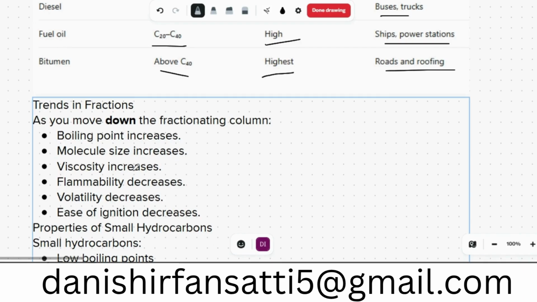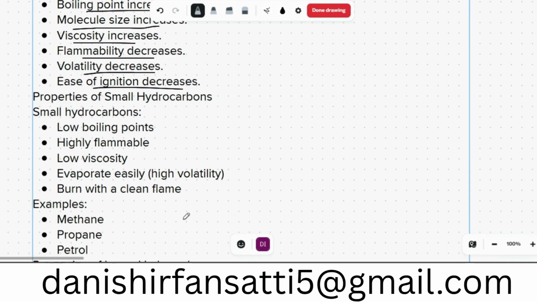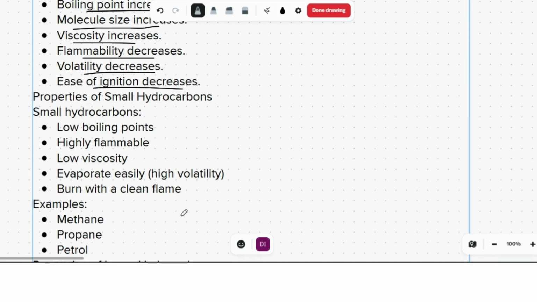Trends in fractions. As you move down the fractionating column, boiling point increases. Molecule size also increases, as we have discussed in the table. Viscosity increases. Flammability decreases. The easiest thing to burn is CH4, methane. Volatility decreases, ease of ignition decreases. You can light LNG gas, that is CH4, with a lighter, whereas you cannot light bitumen with a lighter.